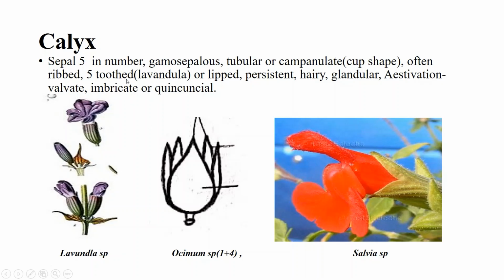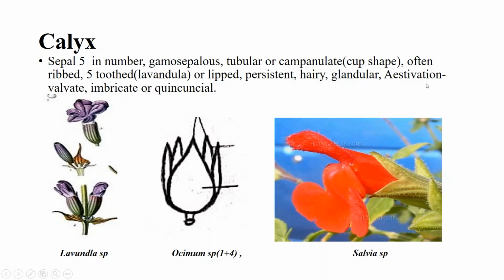5-toothed, as in Lavandula, or lipped. Sometimes the calyx may be lipped. Persistent, the calyx remains as it is even after the fertilization and fruit formation. Hairy, in this Salvia species flower, the calyx has hair on its surface. Glandular means the calyx has glands on its surface which secrete some substances.